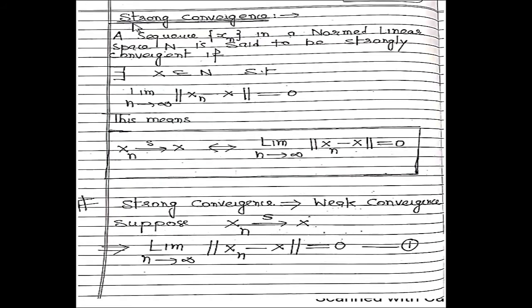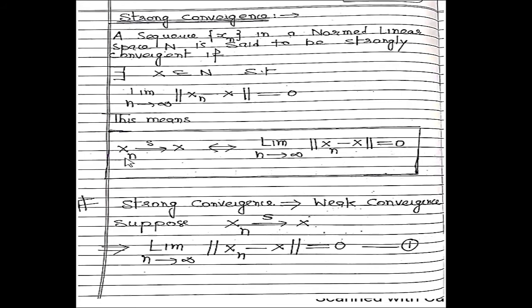After that, the next definition is strong convergence. If we have a sequence xn in a normed linear space N and it strongly converges to a point x, then it means the limit as n approaches infinity of the norm of xn minus x is equal to 0.